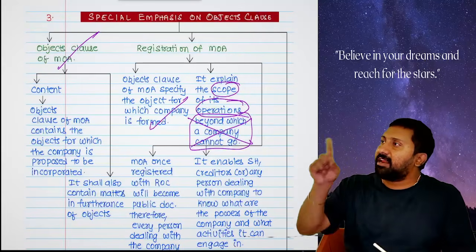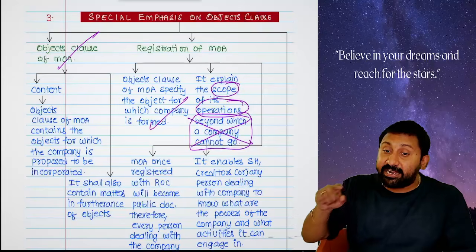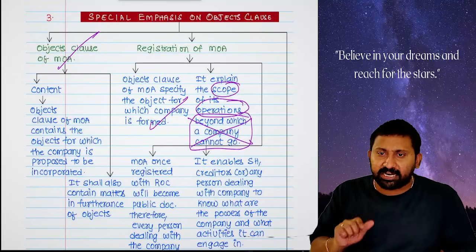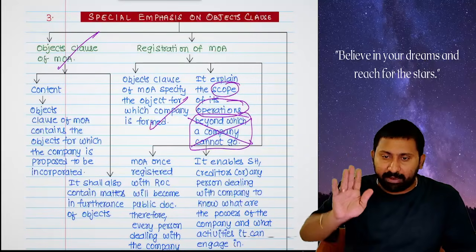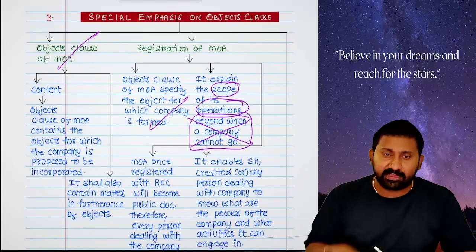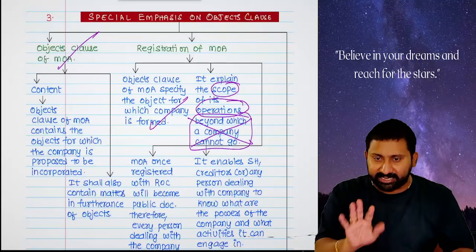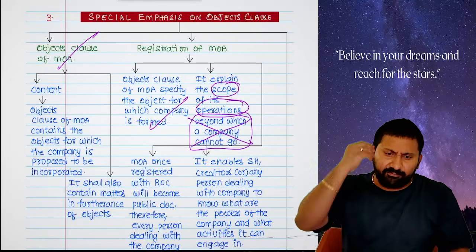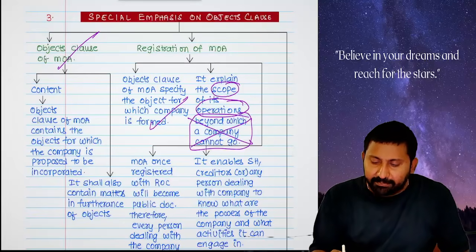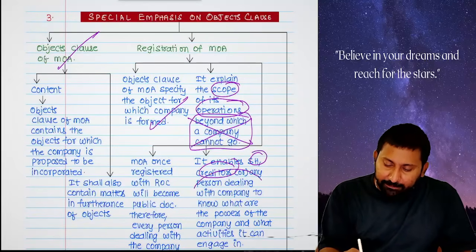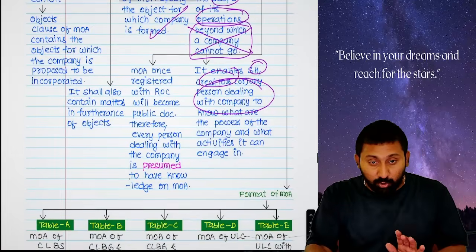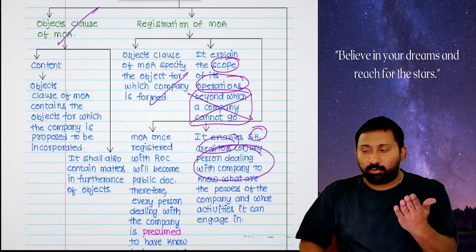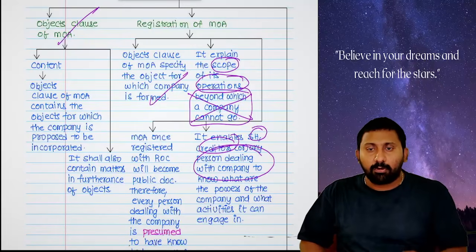Therefore, whenever the objects clause is written, it is an indication to the outsiders. Who is an outsider? Anyone other than a member is an outsider. Don't ask me questions at this stage. Just remember, creditors are outsiders, directors are outsiders, everyone is an outsider. It enables the shareholders, creditors, any person dealing with the company to know what the powers of the company are. That means if you read the objects clause, you can know what this company can do and what this company cannot do.